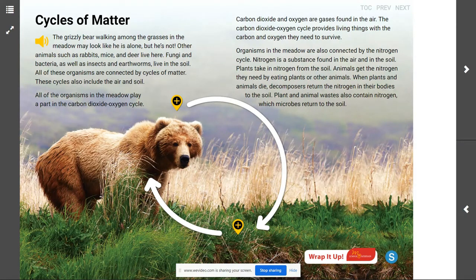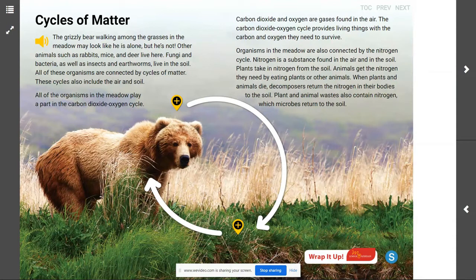All of the organisms in the meadow play a part in the carbon dioxide-oxygen cycle. Carbon dioxide and oxygen are gases found in the air. The carbon dioxide-oxygen cycle provides living things with the carbon and oxygen they need to survive.